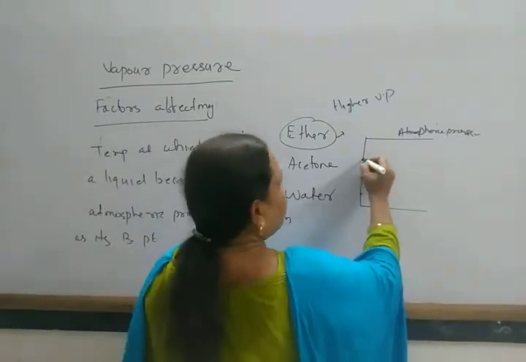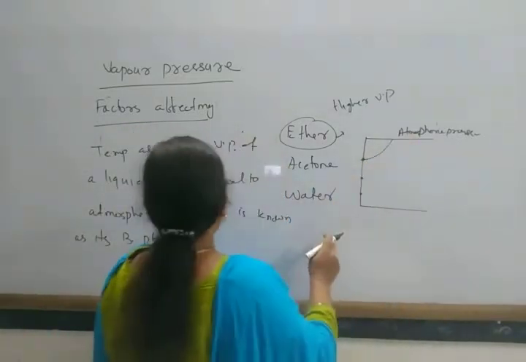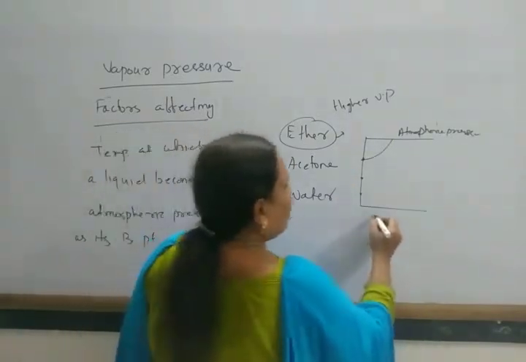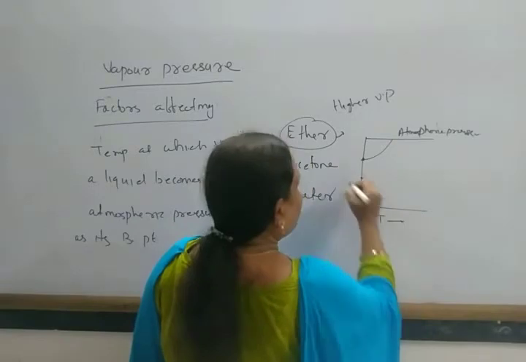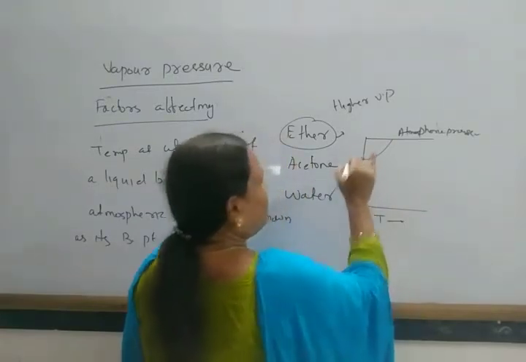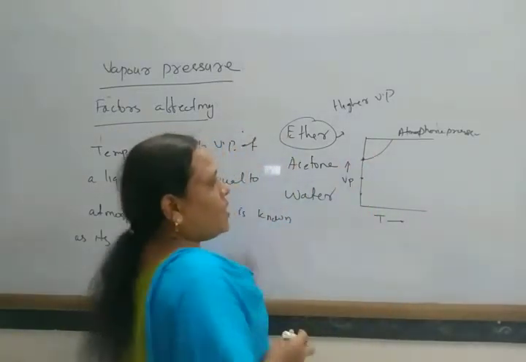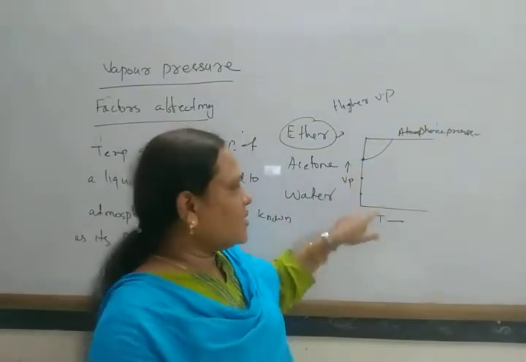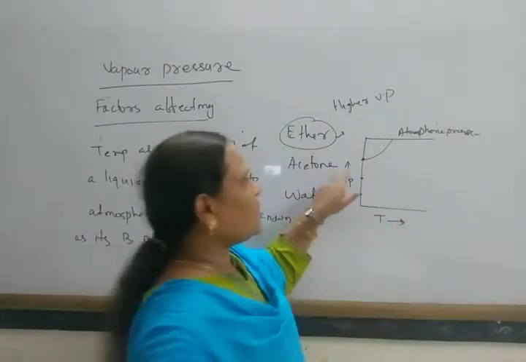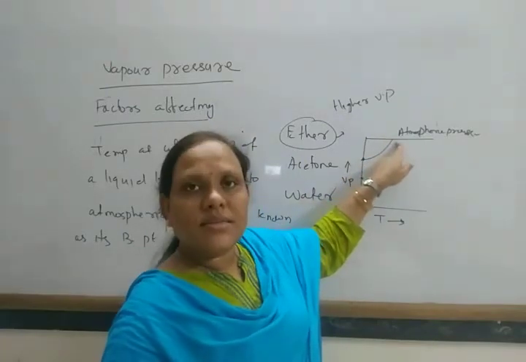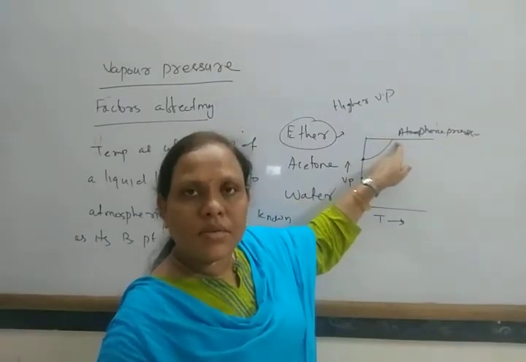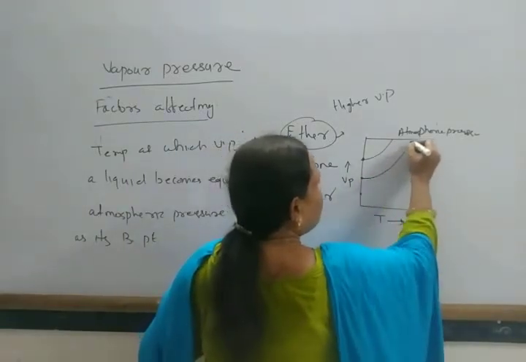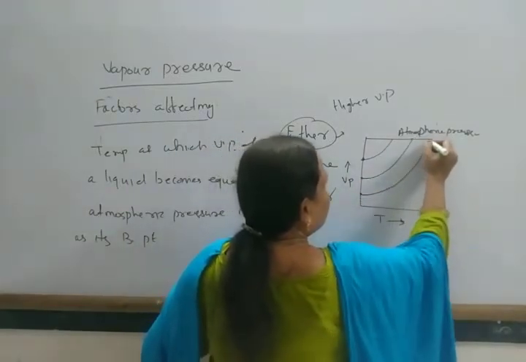Here is temperature and here is vapor pressure. By increasing temperature, the vapor pressure increases, and at a certain temperature it becomes equal to atmospheric pressure.